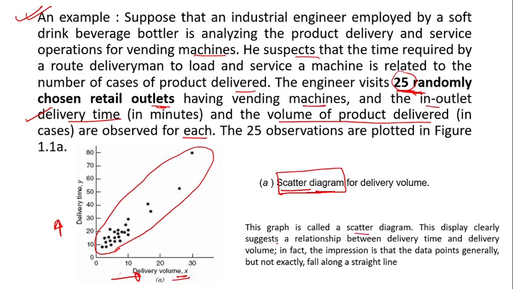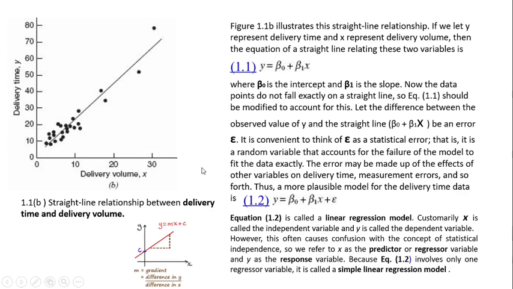This display clearly suggests a relationship between delivery time and delivery volume. Delivery volume is the x-axis, delivery time is the y-axis. This is x, this is y. In fact, the impression is that the data points generally, but not exactly, fall along a straight line. If it is falling on a straight line, then it is good. For each outlet, as delivery volume increases, time also increases, something like that. So he can actually conclude it easily. But in reality, things do not happen like that.